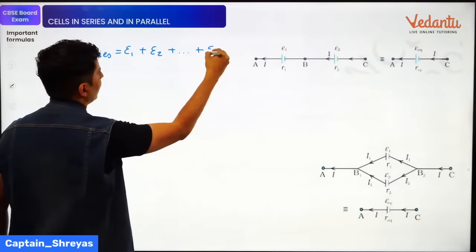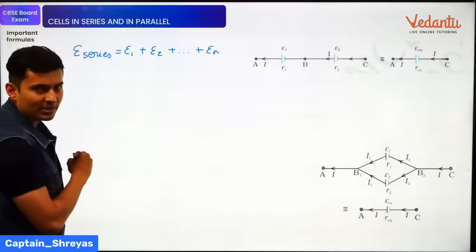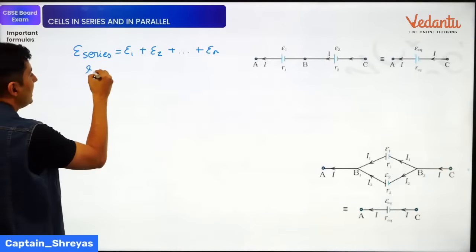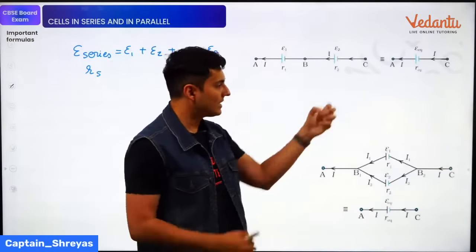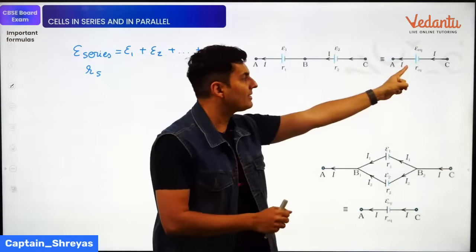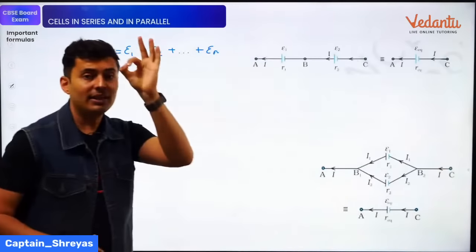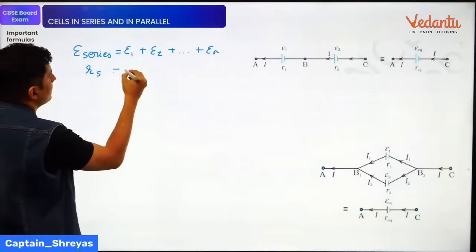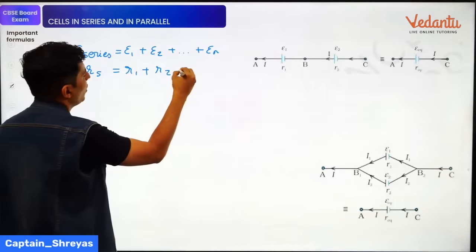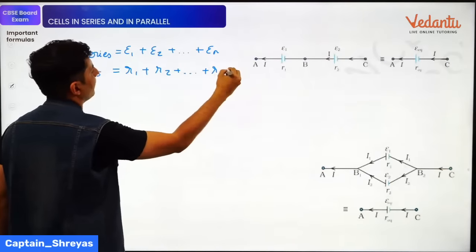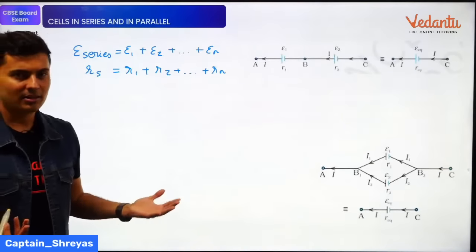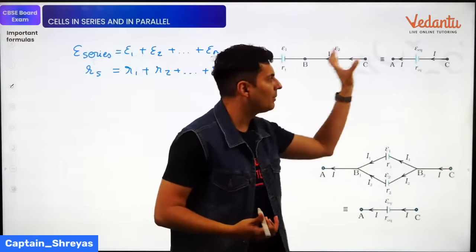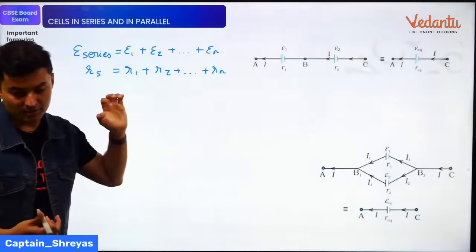So you just add the EMFs. And for the equivalent internal resistance, you convert all the cells one after the other into one single cell. That cell will have an equivalent internal resistance of just r1 plus r2, and so on till rn. That's all. Just add the EMFs and just add the internal resistances. That gives me the equivalent EMF and equivalent internal resistance.